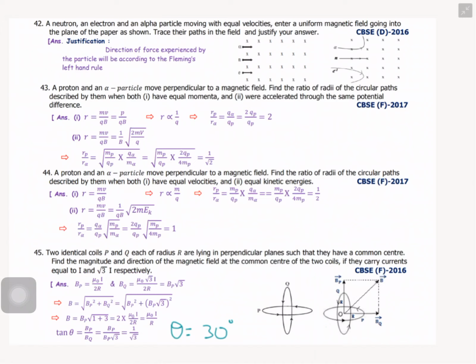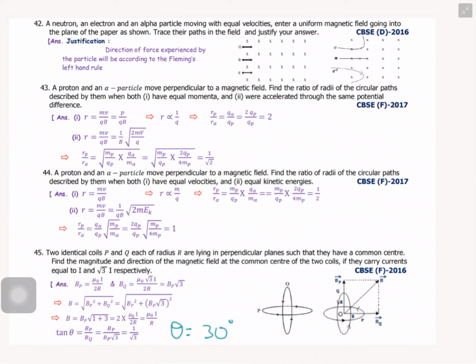And next one. Two identical coils P and Q, each of radius r, are lying in perpendicular planes such that they have a common center. Find the magnitude and direction of the magnetic field at the common center of the two coils if they carry currents equal to I and root 3 I respectively. Consider the diagram first of all.